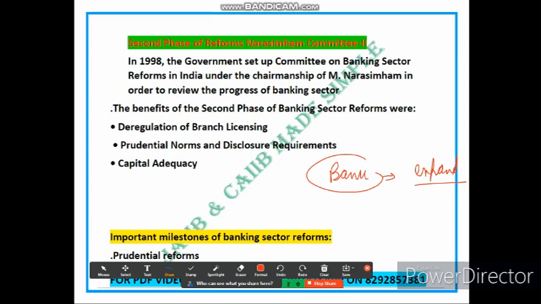We have already discussed this part, that the second phase of reforms introduced stricter prudential norms and disclosure requirements. The next point is capital adequacy. Capital adequacy we have already discussed. Capital adequacy refers to the amount of capital that a bank maintains as a buffer against potential loss. So friends, this is the part 1 lecture of this unit number 7 of IE&IFS.